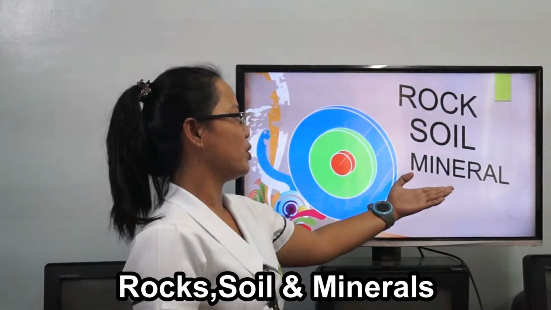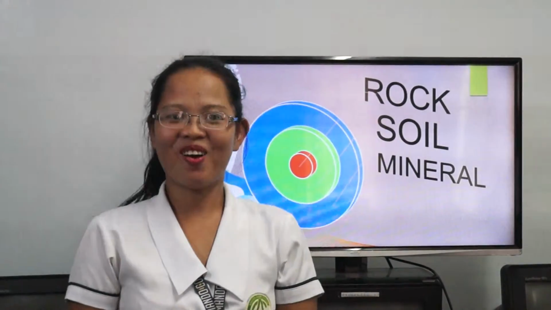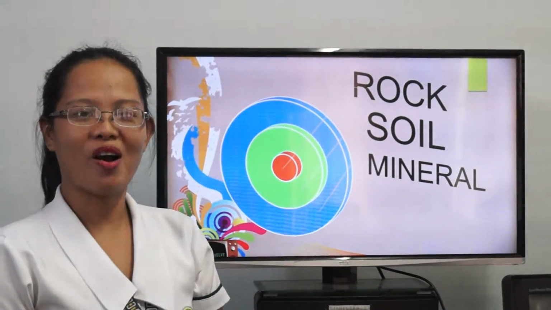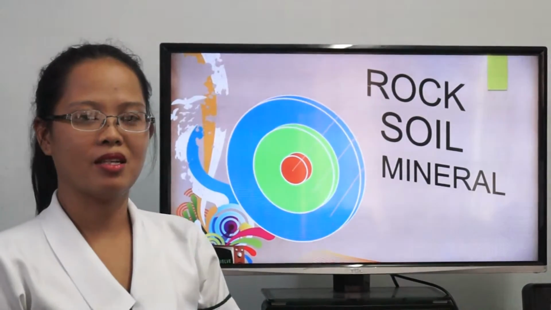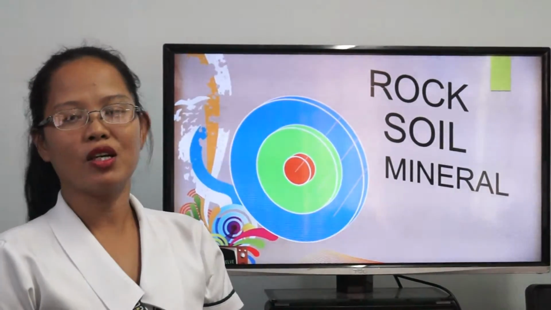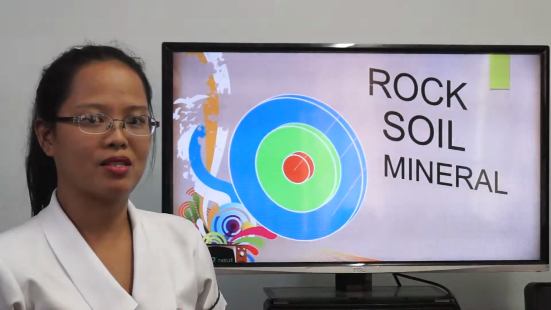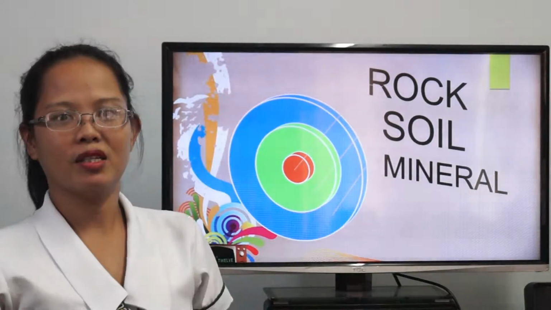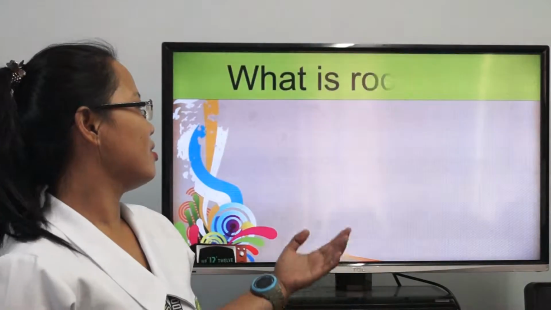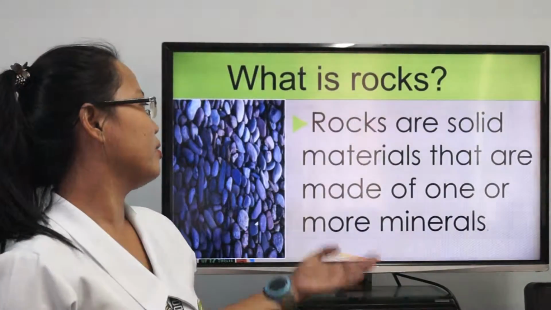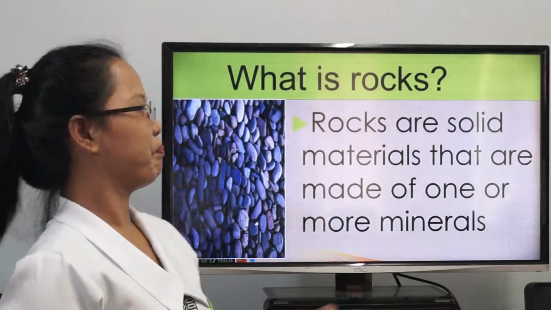Today, we discuss rocks, soils, and minerals. Did you know that all processes occurring within the earth and on its surface depend on the properties of rocks, soils, and minerals? To understand these processes, you must have some knowledge of rocks, soils, and minerals. First, we tackle rocks. What are rocks? Rocks are solid materials that are made of one or more minerals.